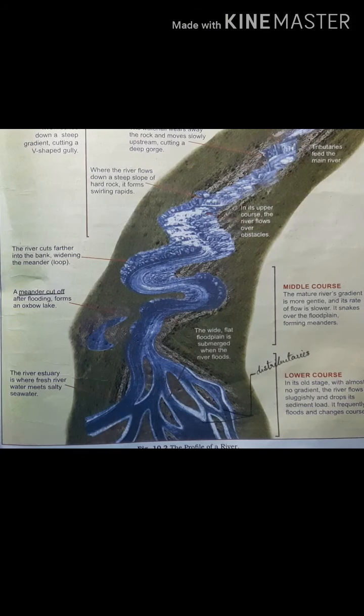So delta, do you know which is the largest delta in the world? It is formed by the Brahmaputra and Ganga rivers. It's named as the Sundarbans Delta. It is located in Bangladesh and in the West Bengal region of India. So the Sundarbans Delta has a large mangrove forest, and here we can find a very large ecosystem.